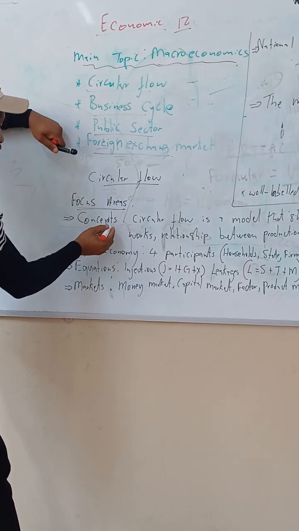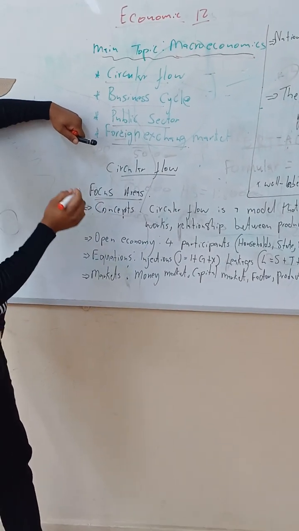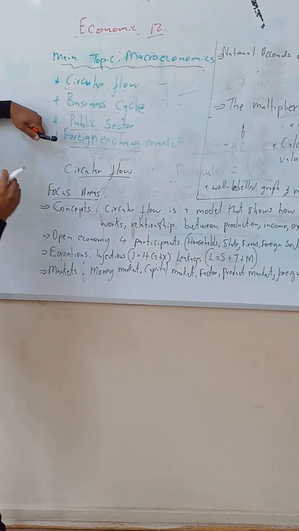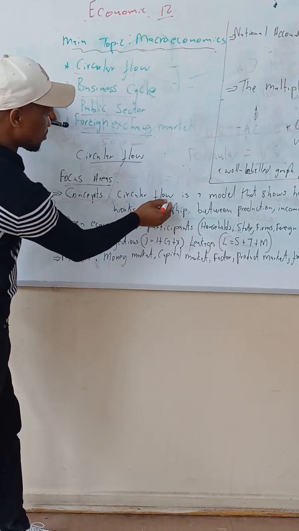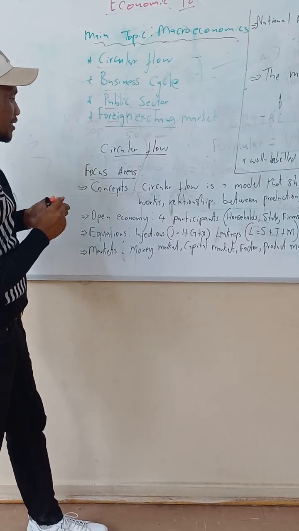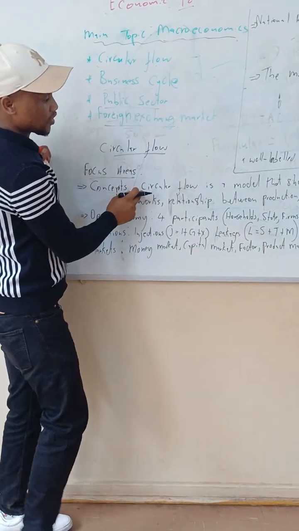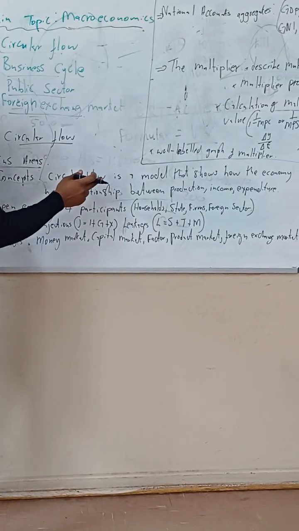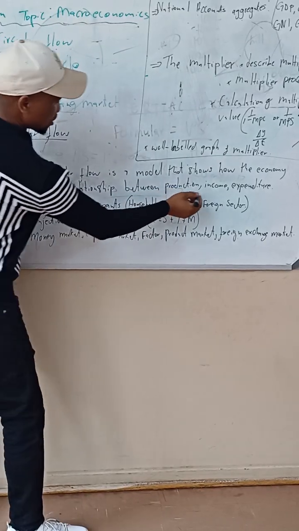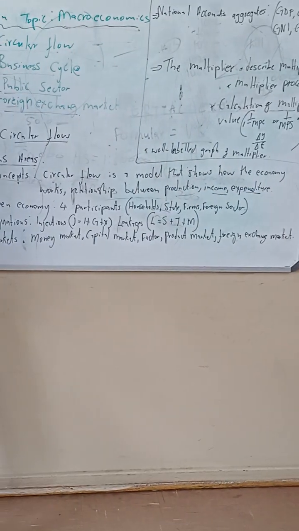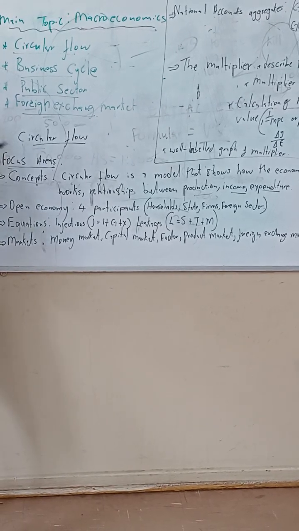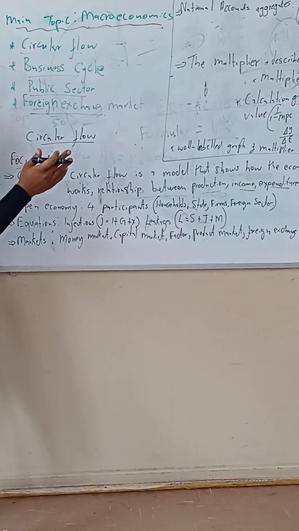Eyokuqala phaa obviously i-terminology, which is i-concept. As a learner funeka ukwazi udescribe or uchaza zonke ii-concept ezivela ange-circular flow. The first concept, circular flow, as a learner must be able to describe the term or the concept circular flow. Circular flow ke ndibhalele apha, it's a model that shows how the economy works, relationship between production, income and expenditure. It gives us a relationship between the production, income and expenditure.